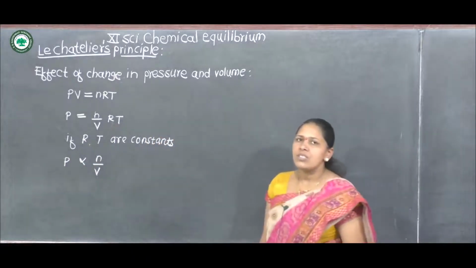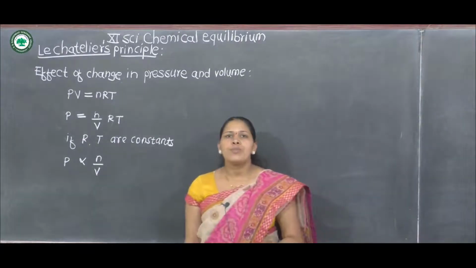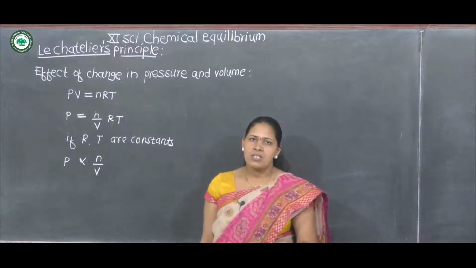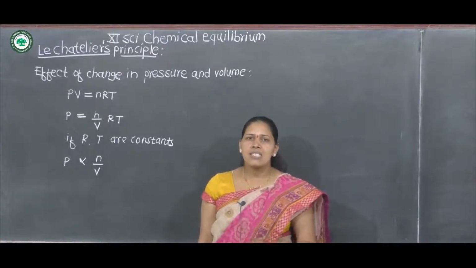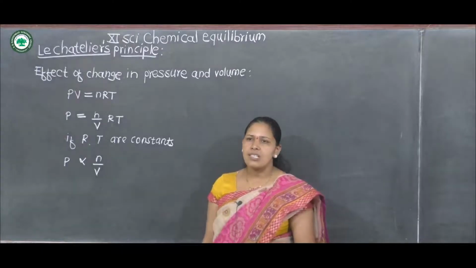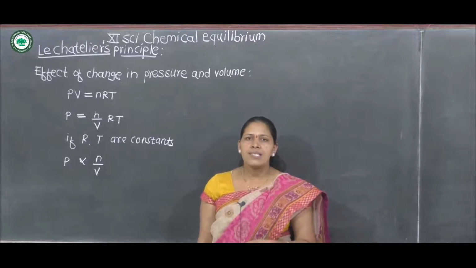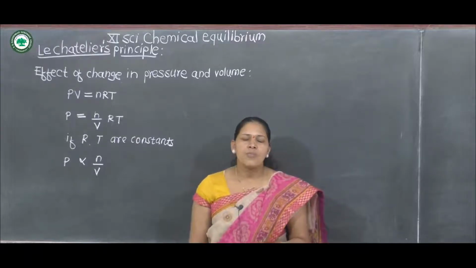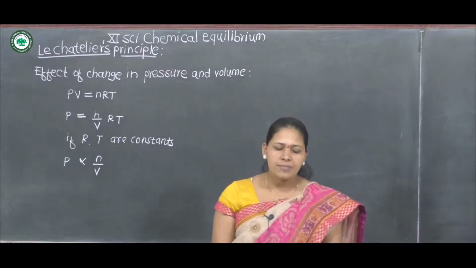This equation indicates that the pressure of the gas is directly proportional to the number of moles. That is, as the number of moles increases, the pressure of the gas also increases, and it is inversely proportional to the volume of the gas. That is, as pressure increases, the volume of the gas decreases.